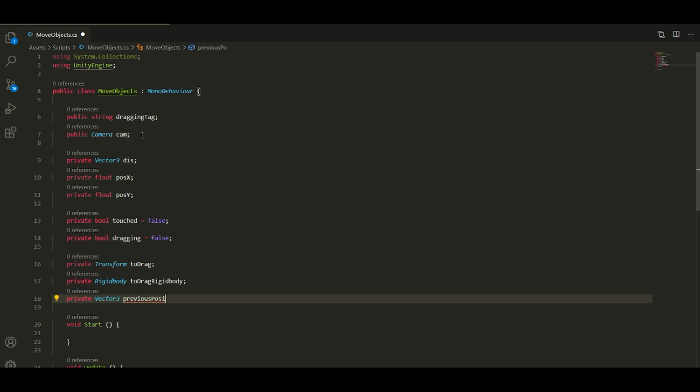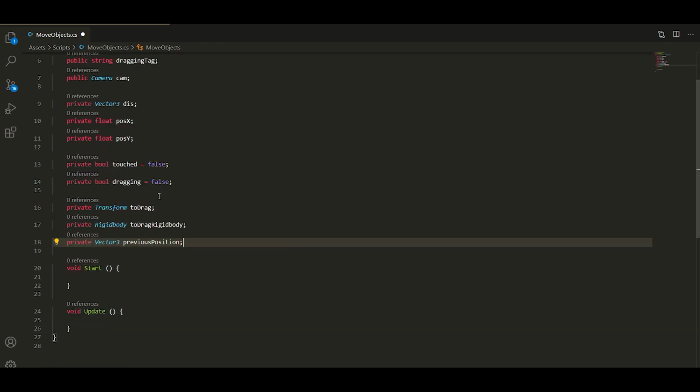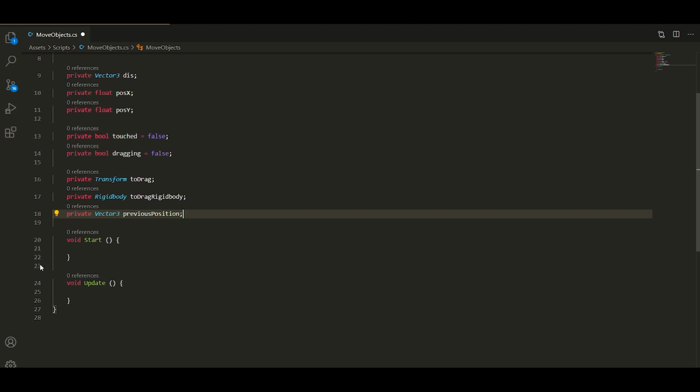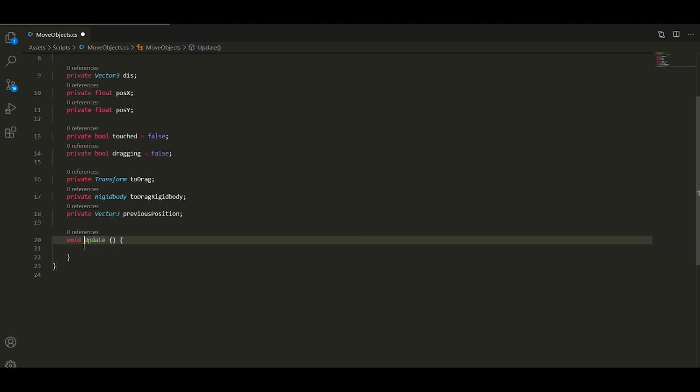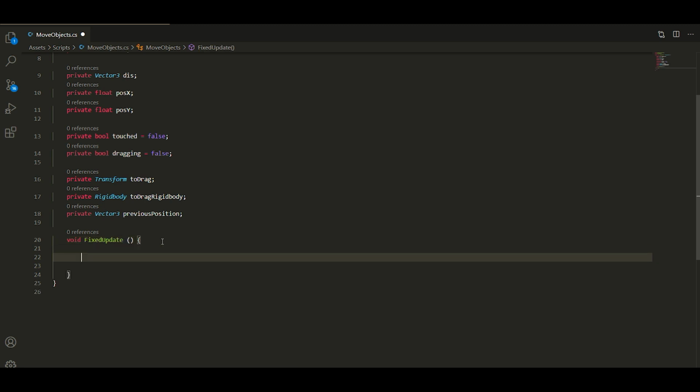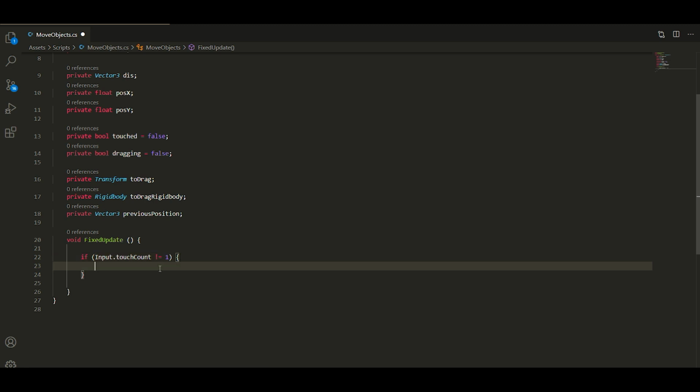In this script we don't need a Start method, and we need to change the Update method to the FixedUpdate method, because we don't need to run this code every frame as in the Update method. In FixedUpdate, this code will be executed two times less. So it is better practice to put the code responsible for movements, touches and things like this there.